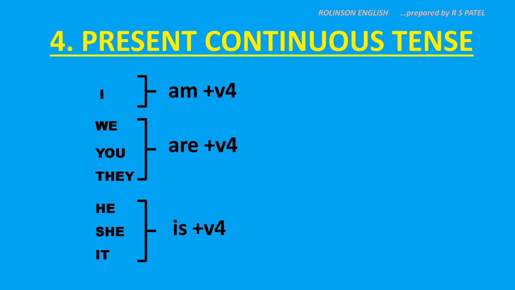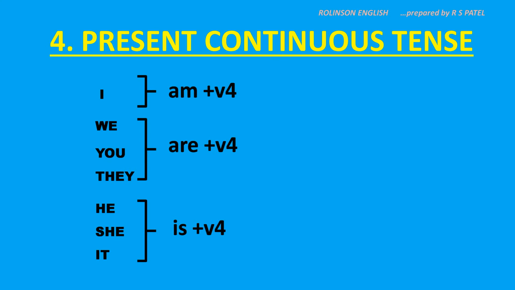See that V4 is common, only the helping verb is changing. This is continuous tense now. So the ing form, that is V4, is a must with each and every pronoun. Only the helping verbs am, are and is will go on changing.